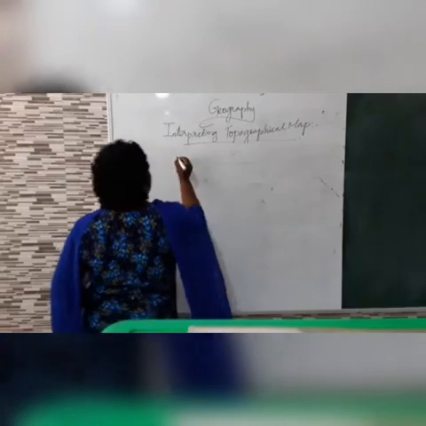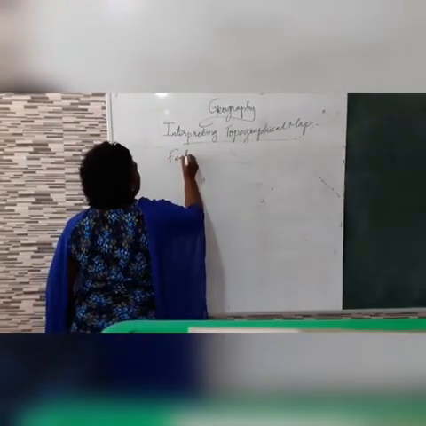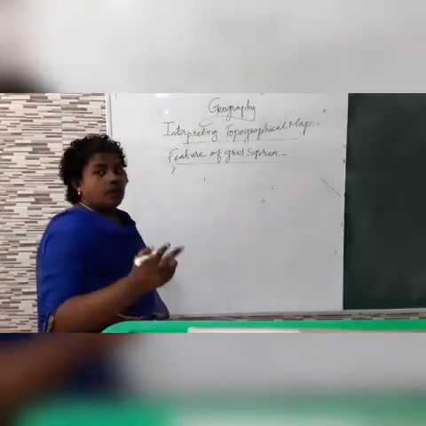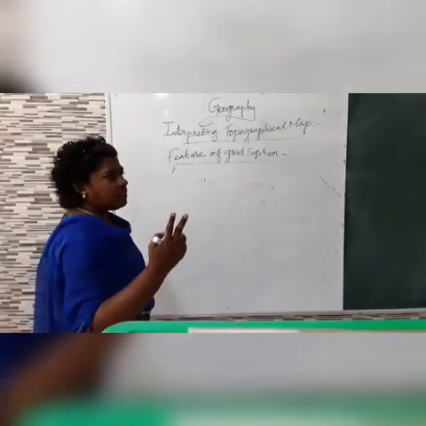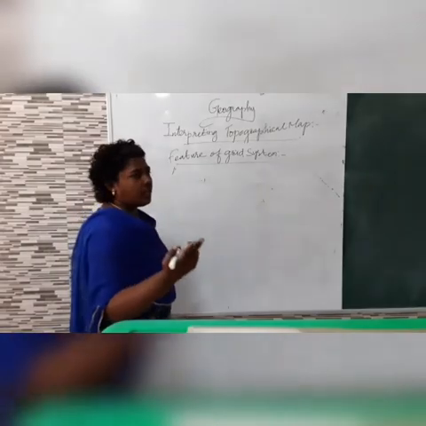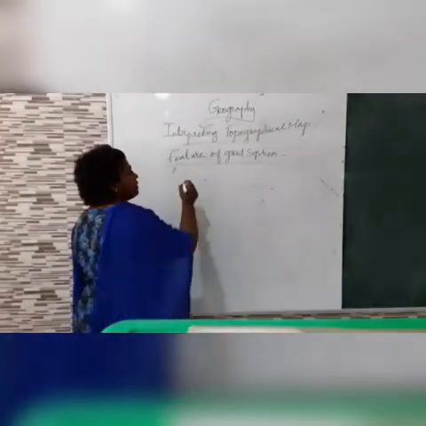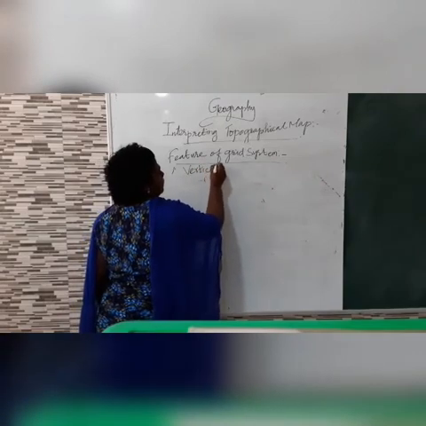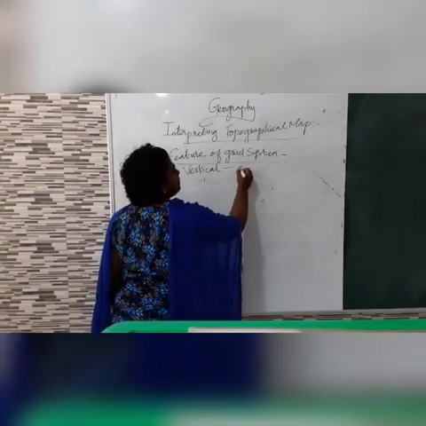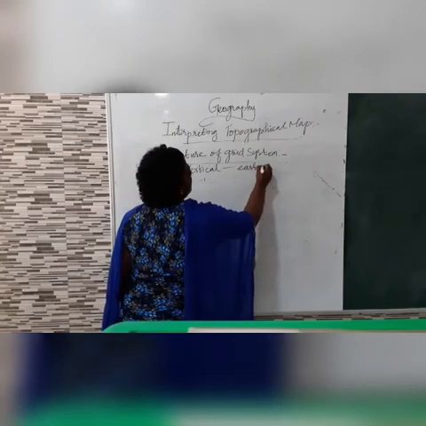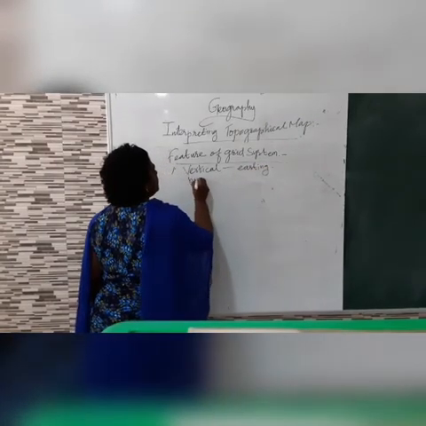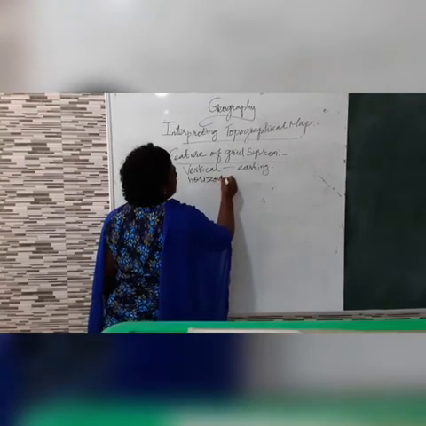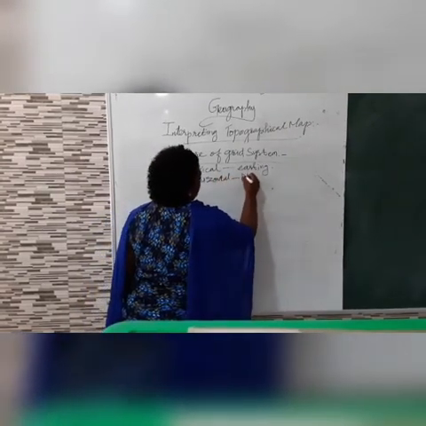The first feature of the grid system: I already told there are two lines. One is the vertical line, the other one is the horizontal line. The vertical line is known as easting, and the horizontal line is known as northing.